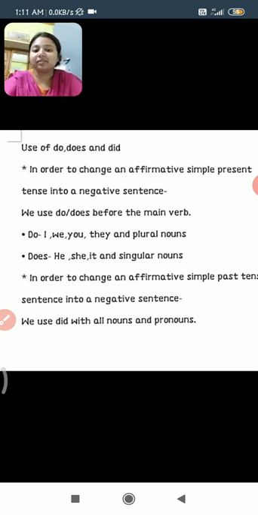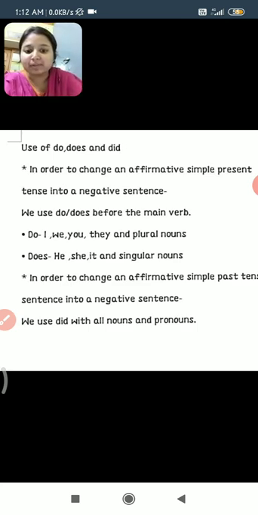If a sentence is in simple present tense, then we use do and does. Do we use with I, we, you, they and plural nouns, and does we use with he, she, it and singular nouns. Now, we have talked about simple present.